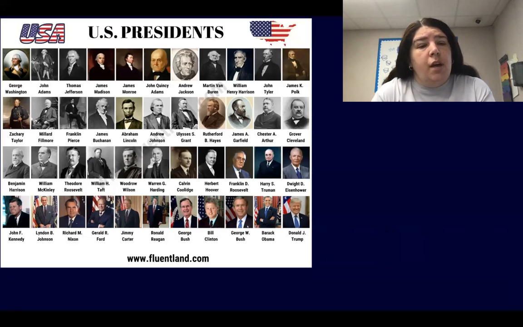Washington, Adams, Jefferson, Madison, Monroe, Adams, Jackson, Buchanan, Harrison, Tyler, Polk, and Taylor, Fillmore, Pierce, Buchanan, Lincoln, Johnson, Grant, and Hayes, Garfield, Arthur, Cleveland, Harrison, Cleveland, McKinley, Roosevelt, Taft, Wilson, Harding, Coolidge, Hoover, Roosevelt, Truman, Eisenhower, Kennedy, Johnson, Nixon, Ford, Carter, Reagan, Bush, and Clinton, George W. Bush, Obama. Remember, Trump is our president now.